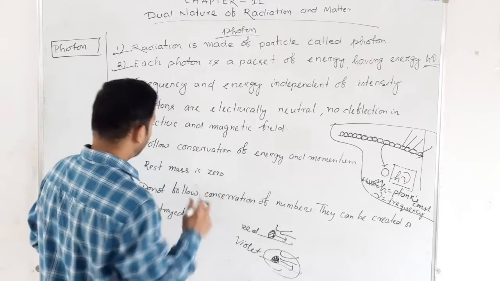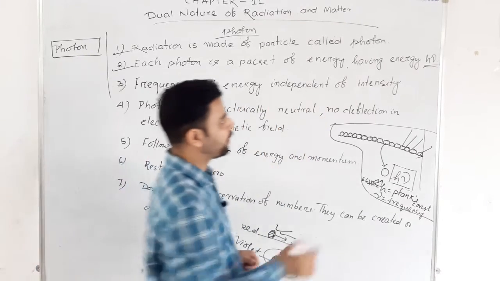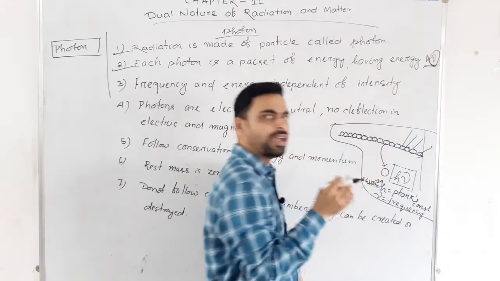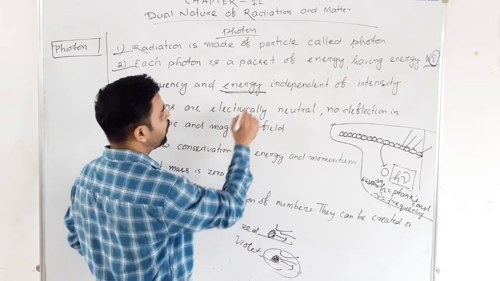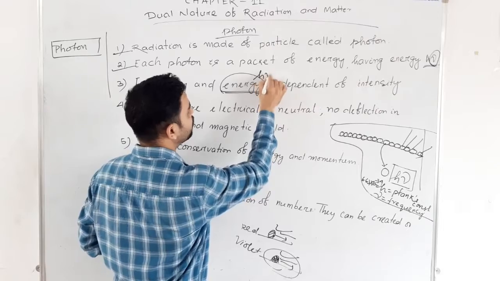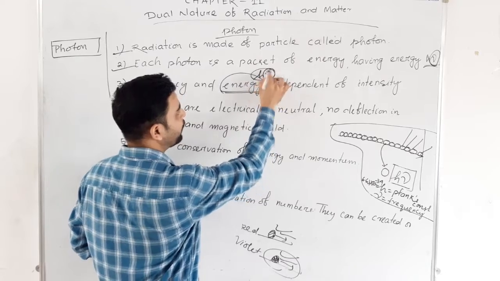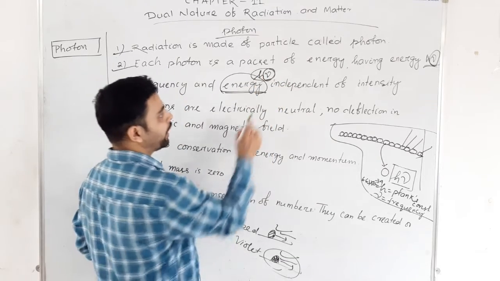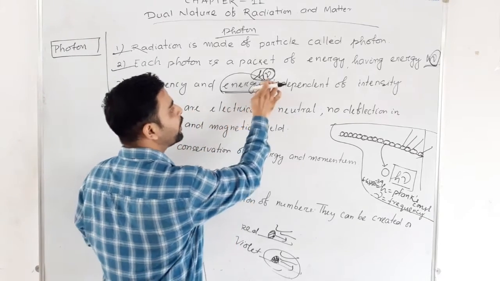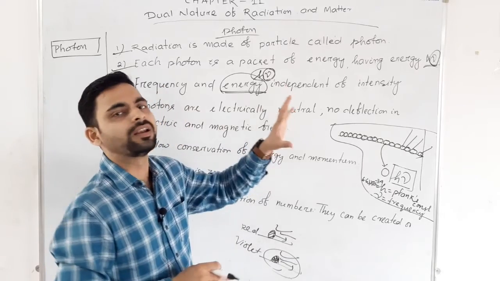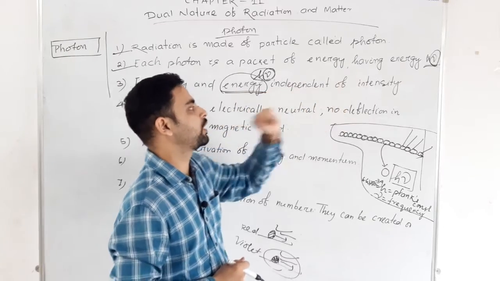Next thing, that frequency and energy is independent of intensity. We know that. फ्रीक्वेंसी कभी इंटेंसिटी पर डिपेंड नहीं करता है. ओके, and energy, what is the value of energy? We know that energy equal to h into nu. एनर्जी का वैल्यू कितना होता है, h into nu. Energy is depending on nu, the frequency. So I can say energy is independent of intensity. It is independent of intensity. So I can say frequency and energy are independent of intensity.